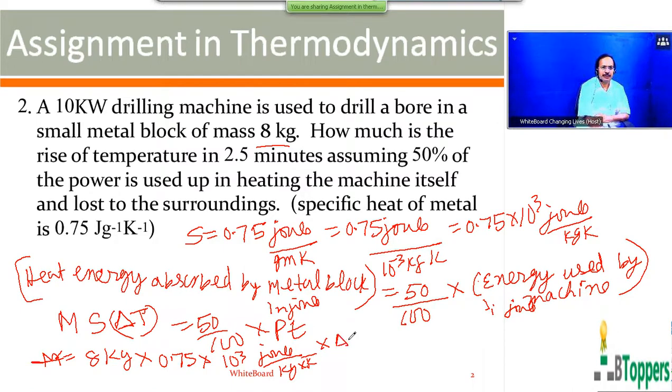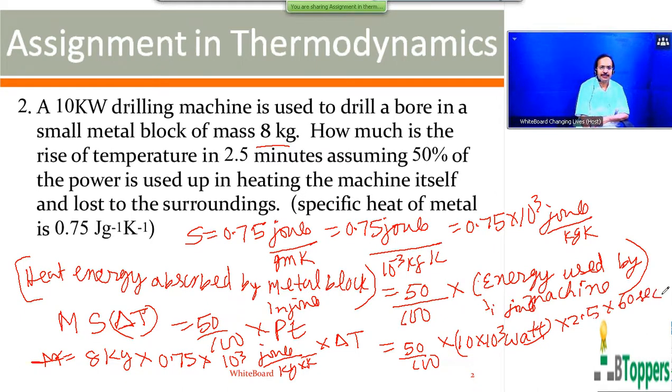Rise in temperature you have to find. On the right side, 50 by 100 into power, which is 10 kilowatts, means 10 into 10 cube watt in SI units. Time is 2.5 minutes, or 2.5 into 60 seconds in the SI system.